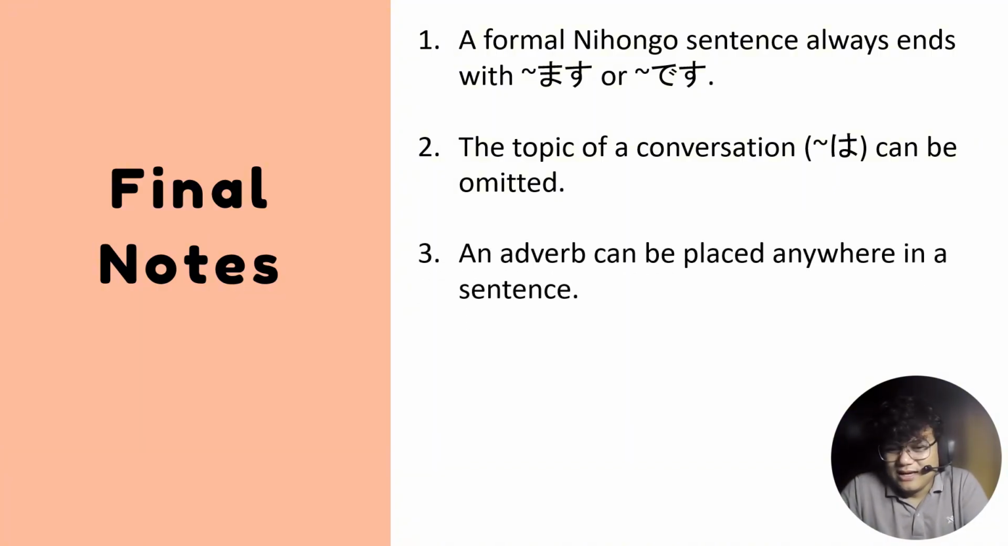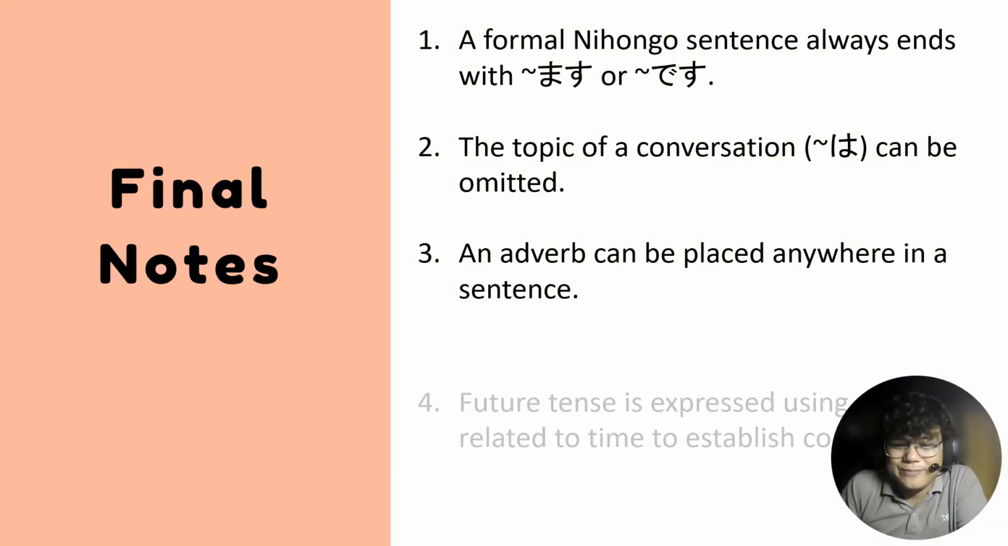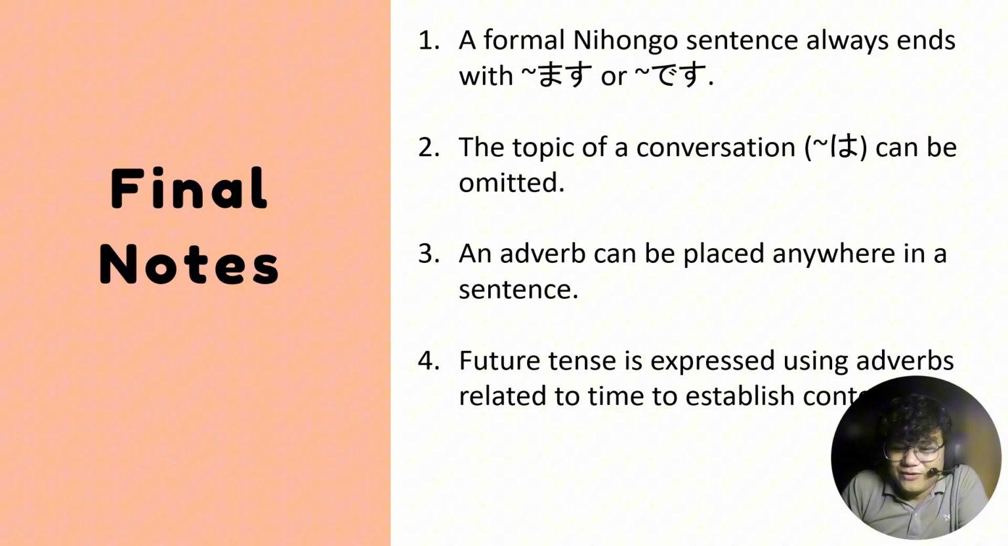And then an adverb can be placed anywhere in a sentence as long as the thought, no, is still understood. So for example, yung sukoshi or yung mainichi when it's being used as an adverb. And then also future tense is expressed using adverbs related to time to establish context. So you have to add ashita or raishu or rainen, no, to say something about the future.